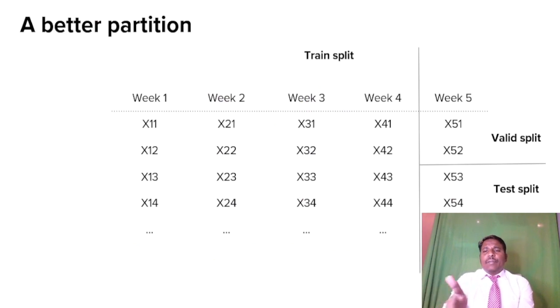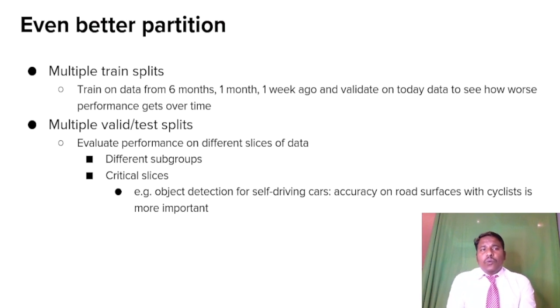If you see here, the better partition is like this: week 1, week 2, week 3, week 4. Same week-wise we're partitioning, but we did it in a different way. So what is a better partition? Multiple train splits, multiple valid and test splits.